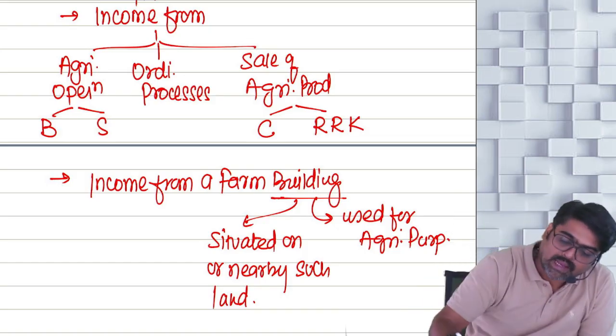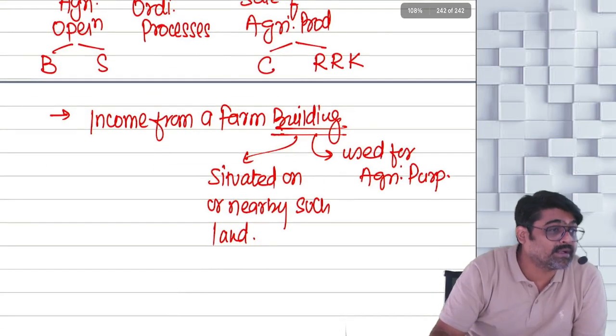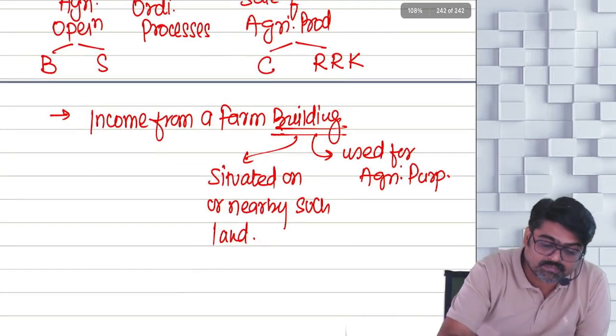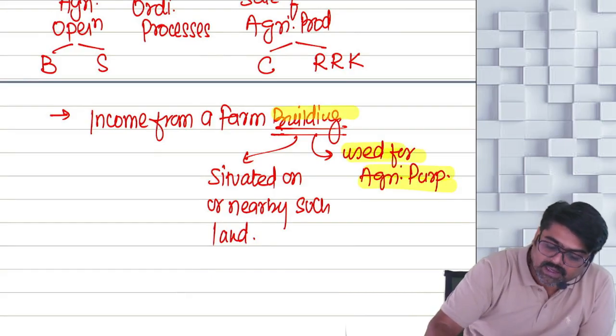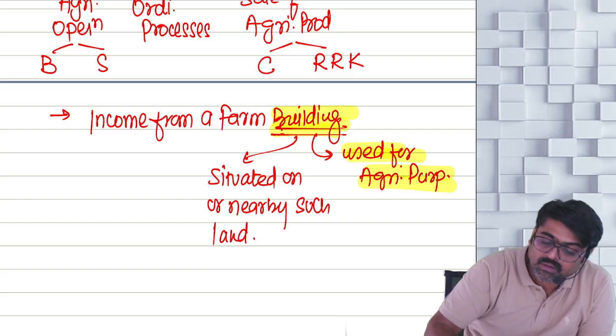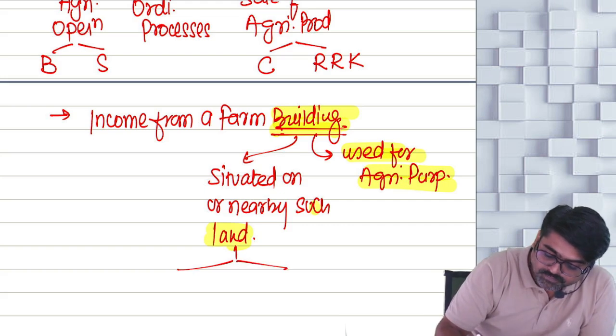Now wait. Income of a farm building will be treated as agricultural income if this farm building is used for agricultural purpose and this building is situated on such land. Now the land may be rural or urban.